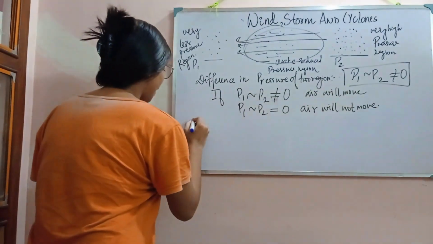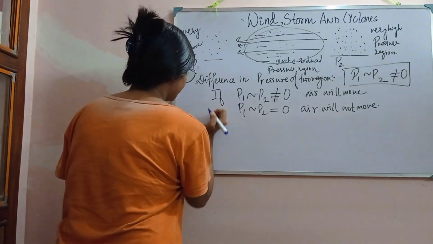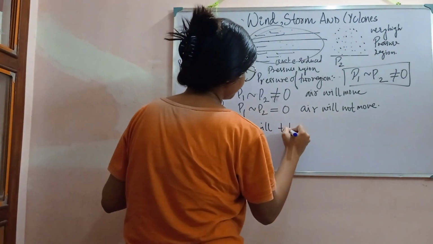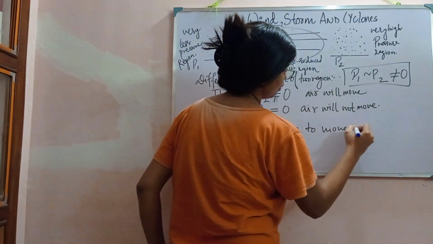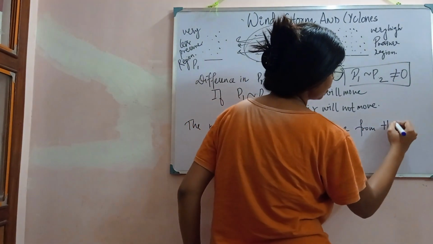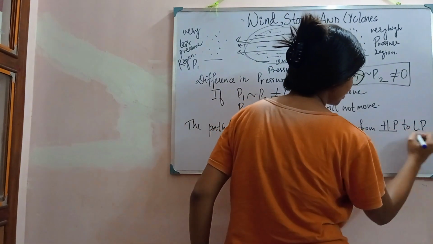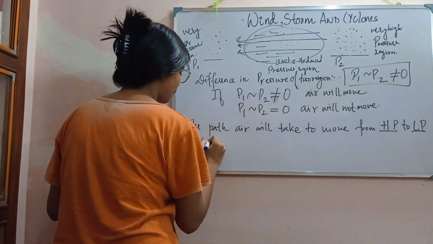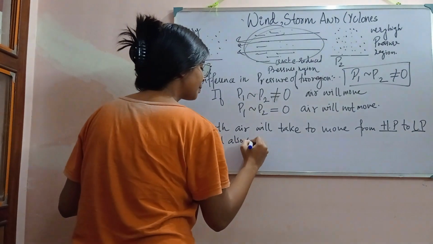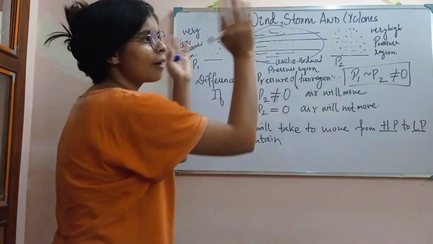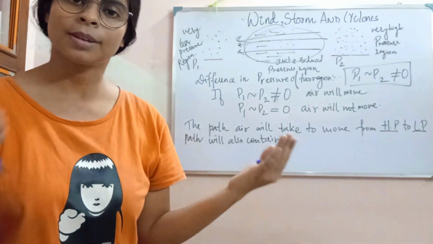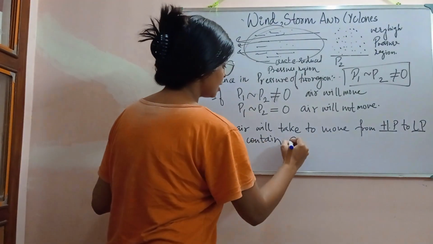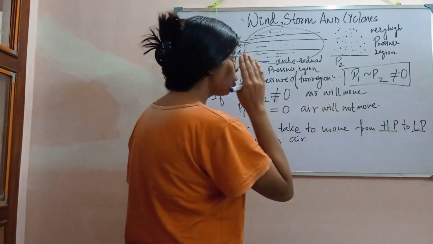Understood? So the path the air will take to move from the high pressure region to the low pressure region. This is high pressure, this is a low pressure region. The path will contain air. It's not that there is no air here. Is there any place where air doesn't exist? Of course there is air everywhere, so here too. So what will happen?